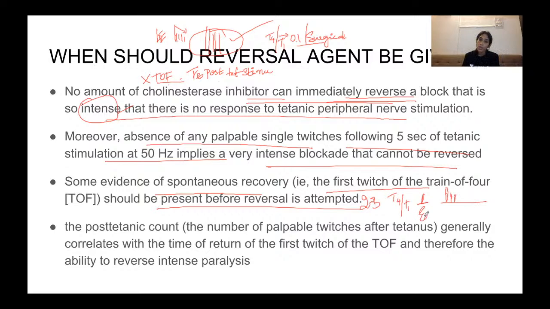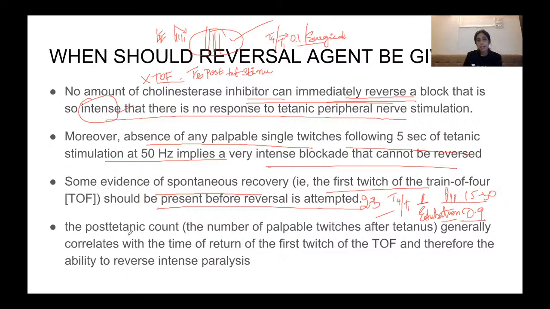But for extubation, there should be no fade in response and your TOF ratio should ideally be 0.9. So a reversal agent can be given at a TOF count of 2 to 3, but you have to wait about 15 to 30 minutes before the TOF ratio comes to 0.9, and that is when you can take out the tube from the trachea, that is extubation.